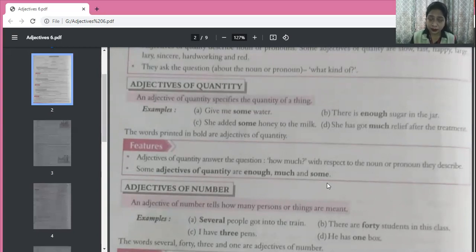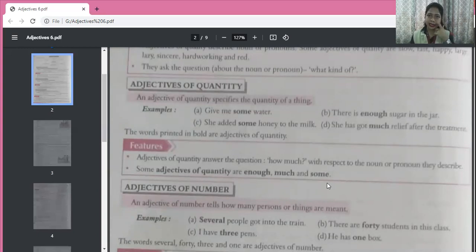See, countable means those which can be counted. Like pencils, you can count chairs, you can count fans, you can count walls, you can count houses. Okay, there are so many nouns. You can count bottles, you can count people. So there are so many nouns which can be counted. They are countable nouns. Now, what are uncountable nouns which cannot be counted?